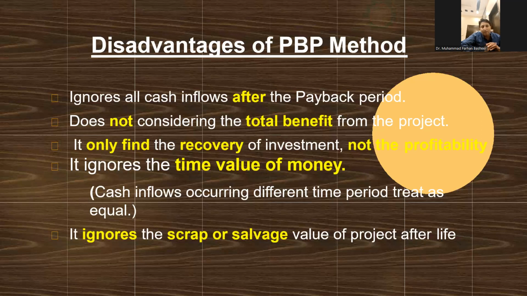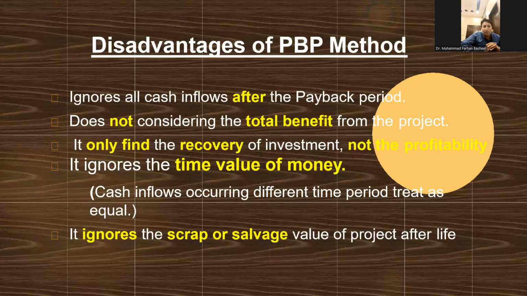But yet, the payback period method has certain limitations. As in my very first lecture, I explained that none of the methods is ideal or outdated. There are certain situations where one method can be applicable, and certain situations where another method will be applicable.